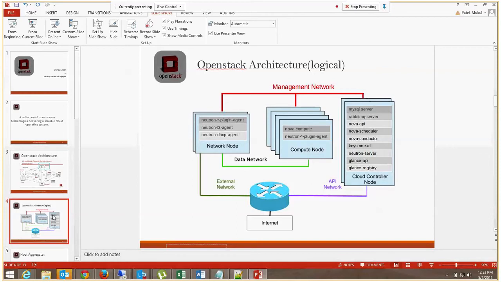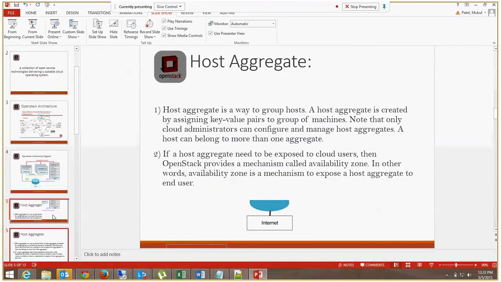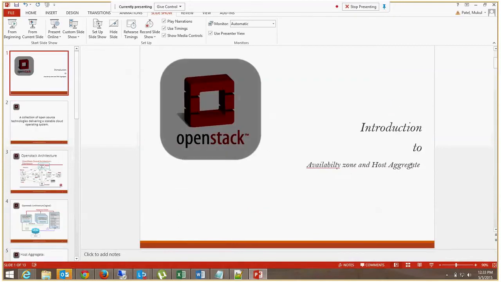These things are done by the concepts known as availability zone and host aggregate. The main use of these two components is to separate or create groups of compute nodes. If you have 20 compute nodes, you can create groups of 4 each, and you can guide the controller that you want your virtual machines to run on top of group 1, group 2 or group 3. This way you can create your own pool of compute nodes.